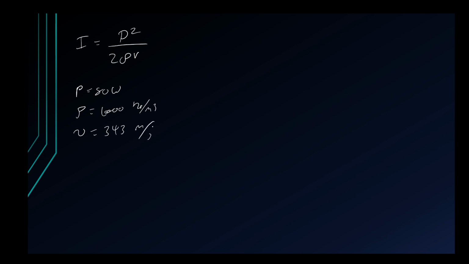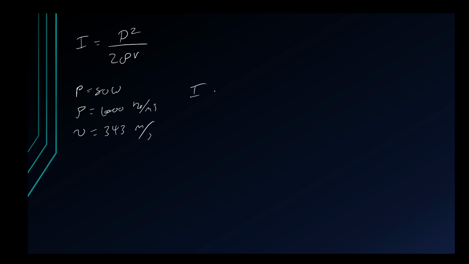So again, we'll write down our formula. So the intensity is the power squared divided by 2 times the density times the velocity. Now the intensity of it is actually constant. It has no dependence on the distance away, which I think is quite remarkable. So we were given the power as being 80. The density of water is 1,000 kilograms per cubic meter, and the velocity is 343 meters per second.